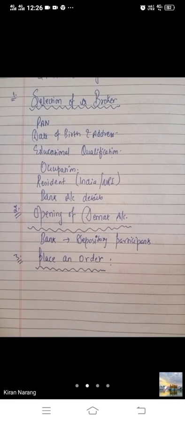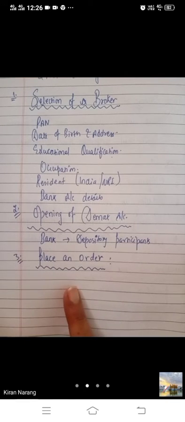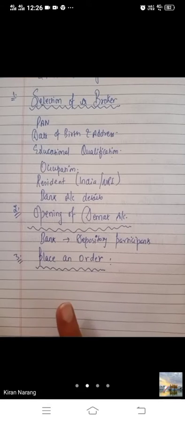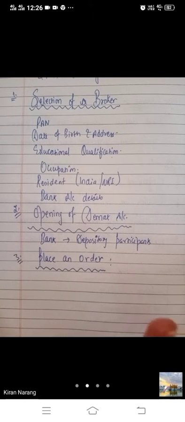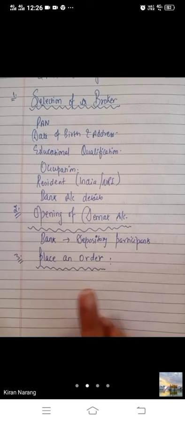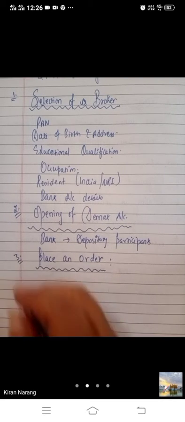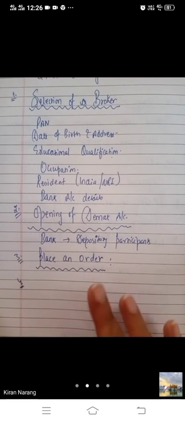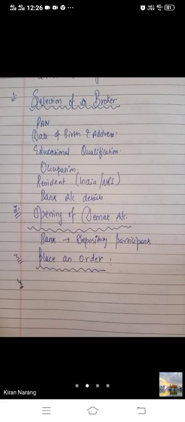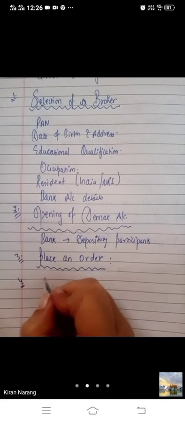The order may be given personally, telephonically or through email. While placing the order, the investor gives a detailed description of the securities to be bought or sold and also conveys the price up to which the transaction may be finalized. Suppose you want to buy shares of Reliance Industries at rupees 100, not more than that. So this is an order. You have ordered the broker to buy the shares and you have told him the expected price also. Starting online searching.